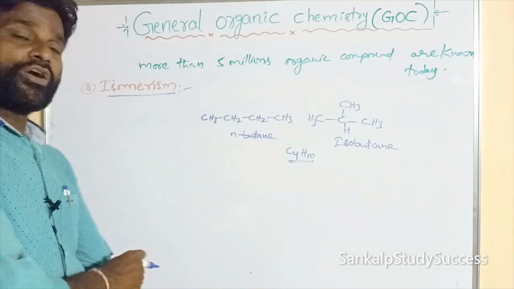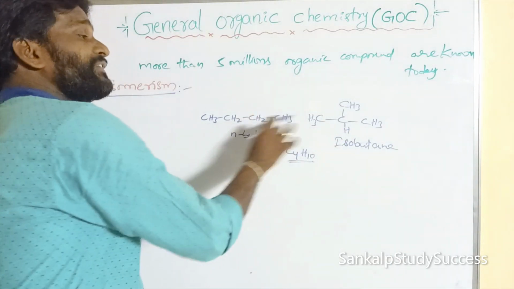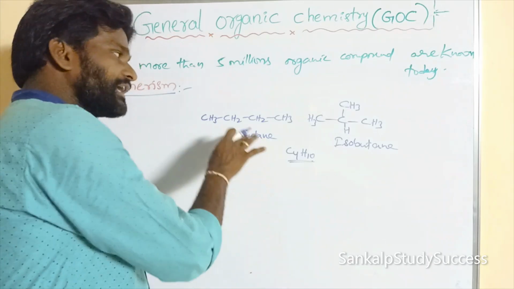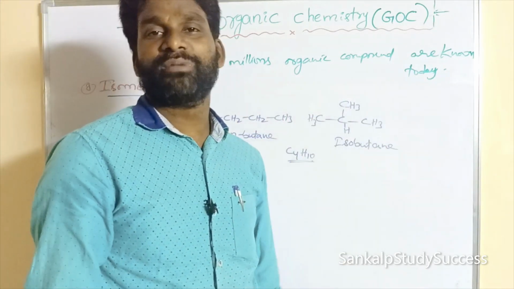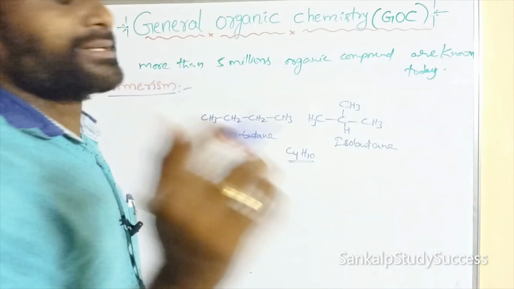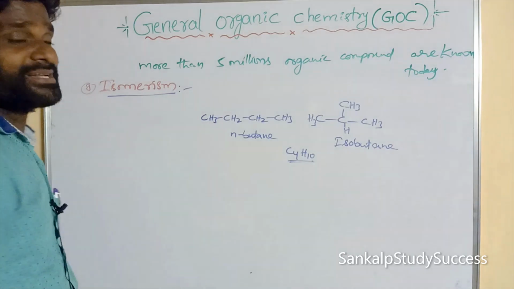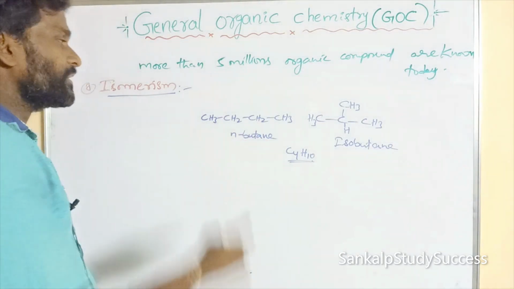So these compounds have the same molecular formula but different structures. Here all the carbons are present in a straight line, but here the carbons are present in a branched manner. So they are different in structure. That is said to be isomers, and this phenomenon is known as isomerism.